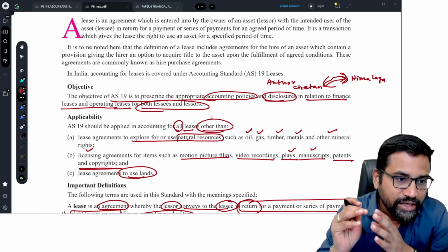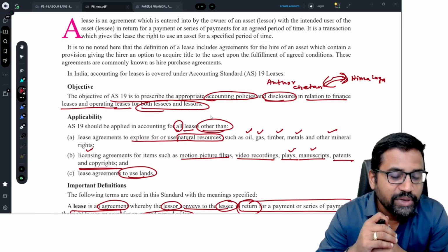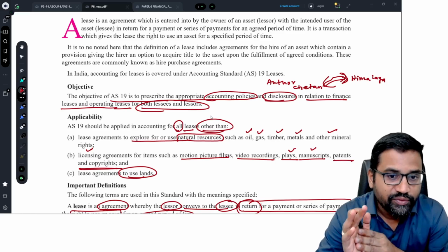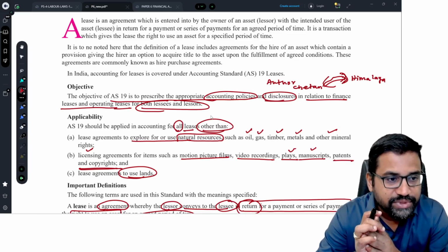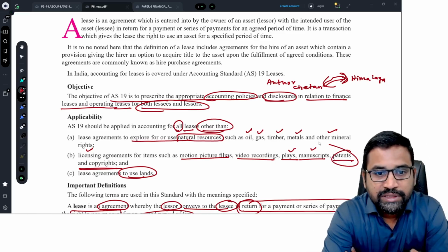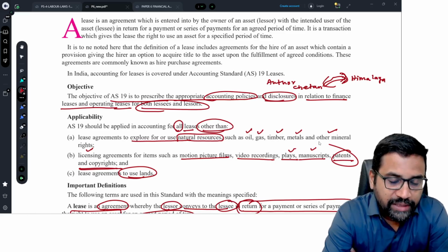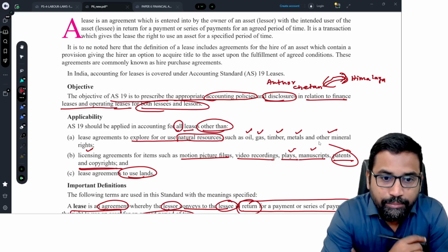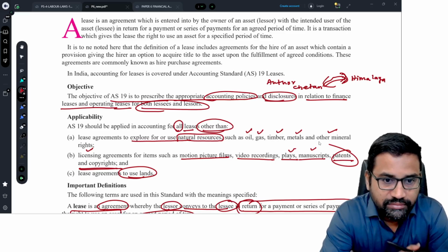Any agreements relating to intellectual property rights, any agreement for lease of movies, video recordings, plays, manuscripts, patents, copyrights, formula patents. For example, Dr. Reddy's Pharmaceuticals Limited has developed one formula medicine.